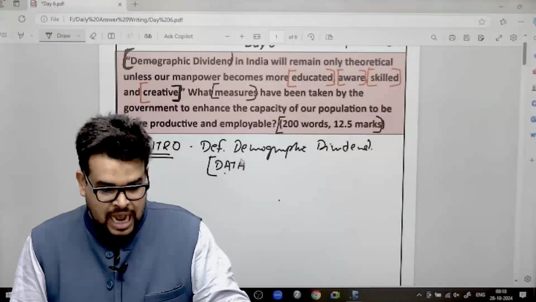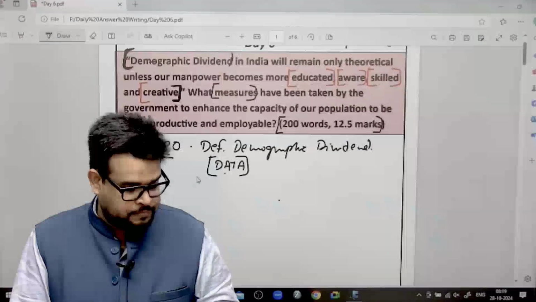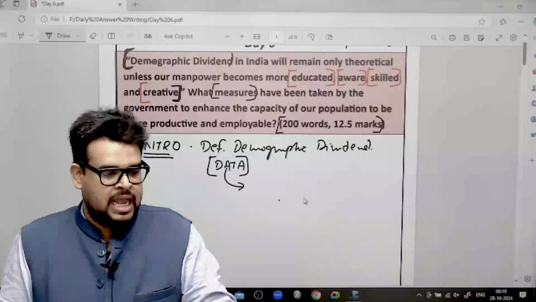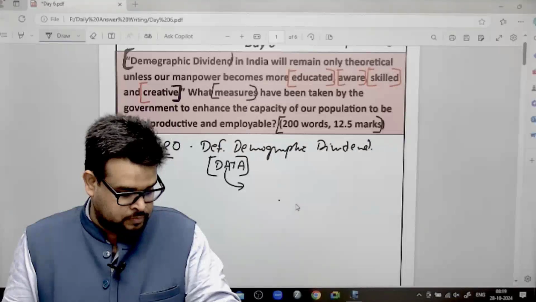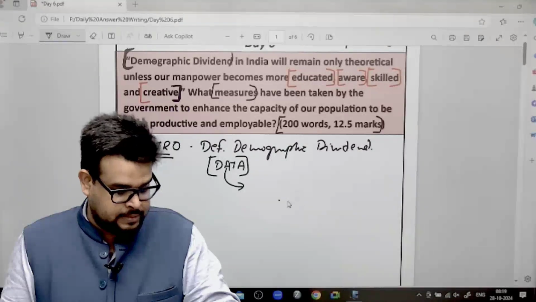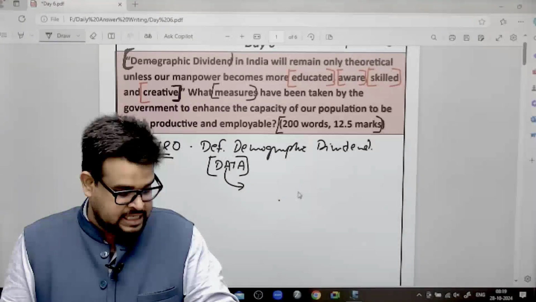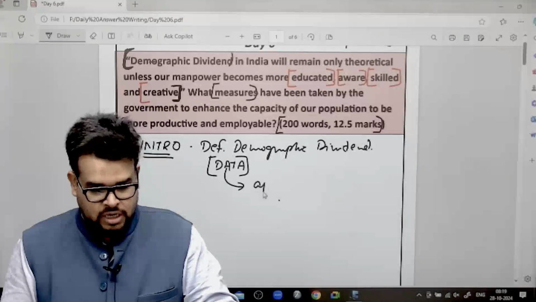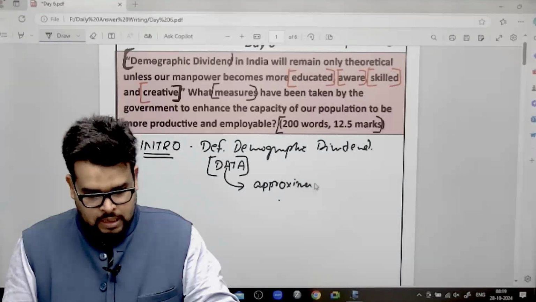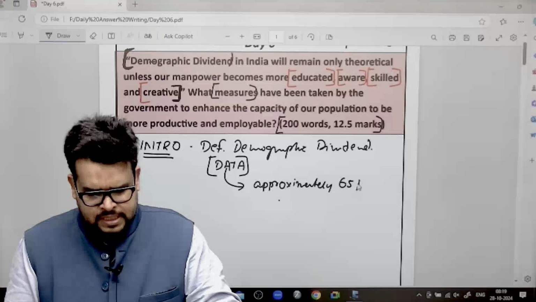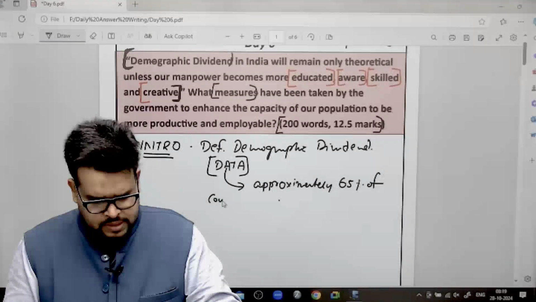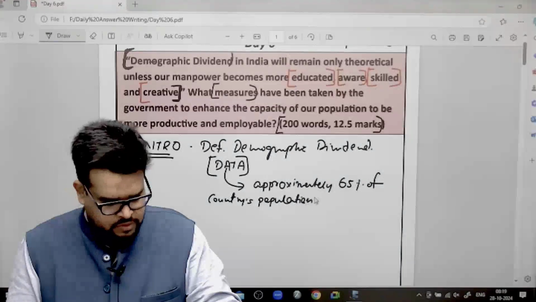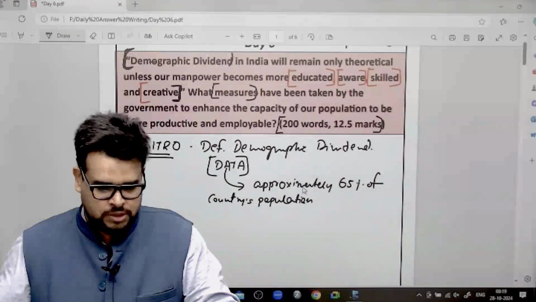Second is, now I will have certain data also. So you write the data that as of 2023, approximately 65% of the country's population is in the working age.